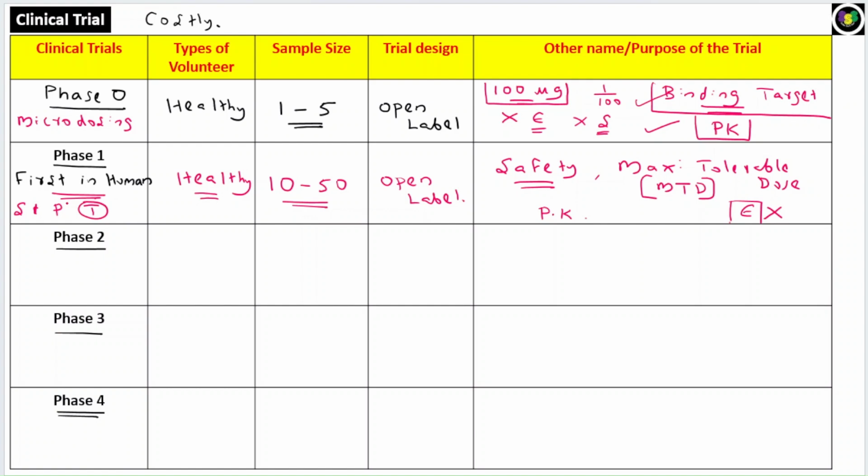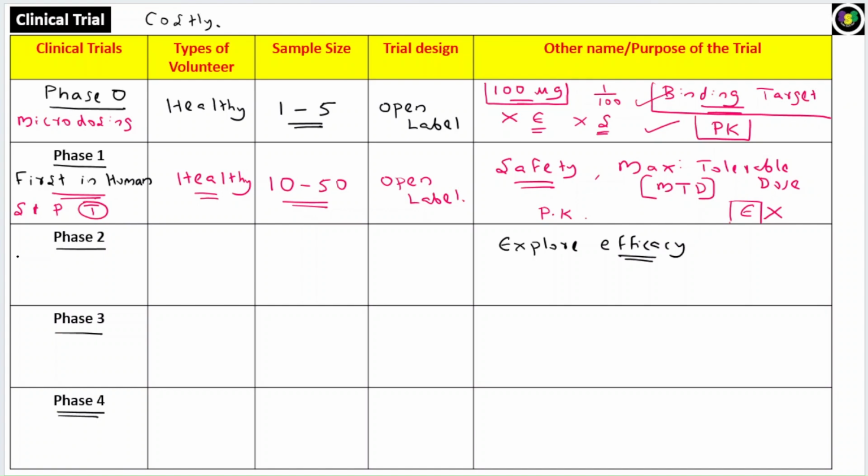Now once it is done, we will move to the phase 2 trial. The main purpose of phase 2 trial is to check the efficacy. So the main objective is to explore the efficacy. This is the first trial where you are going to check the efficacy of the drug. Earlier I told you, in phase 0 also we are not checking the efficacy. In phase 1 also we will not check the efficacy. So the first trial where efficacy is checked or explored is the phase 2 trial.